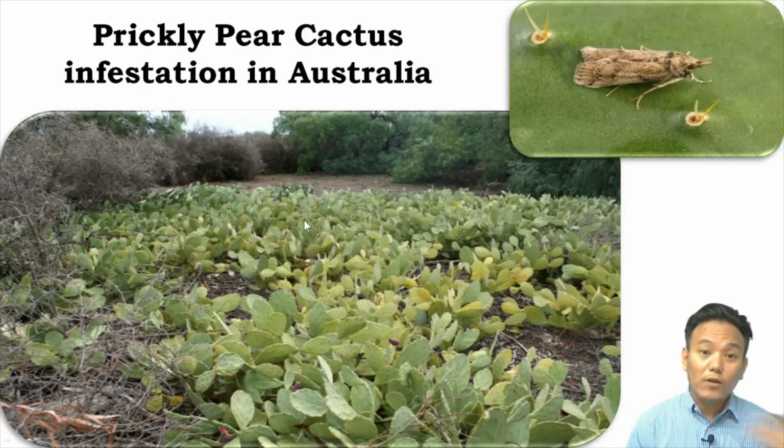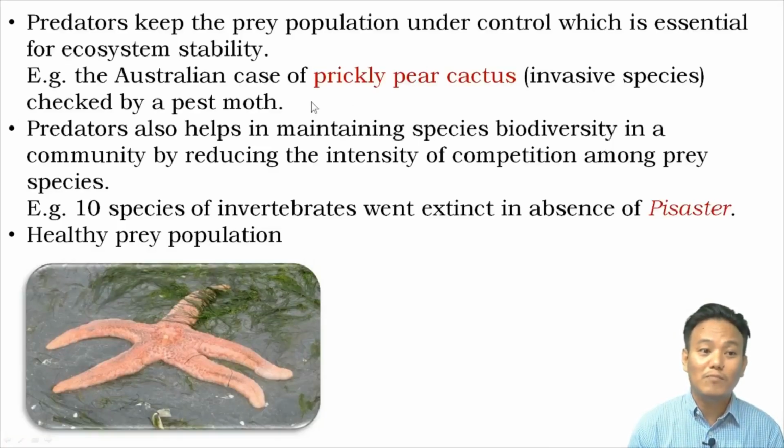So biologists realized that by introducing a pest moth, which harms or feeds upon the cactus, they were able to control the spread of cactus. So that is an example of biocontrol. Here the pest moth is the predator of the cactus plant. So the introduction of the pest moth kept the population of cactus under control. That is one example that you should remember.